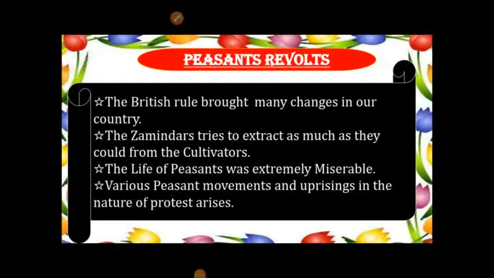Peasants' revolts. The British rule in India brought about many changes in the agrarian system in the country. The Zamindars tried to extract as much as they could from the cultivators of land. The life of the farmers was extremely miserable. The various peasant movements and uprisings during the 19th and 20th centuries were in the nature of a protest against the existing conditions.